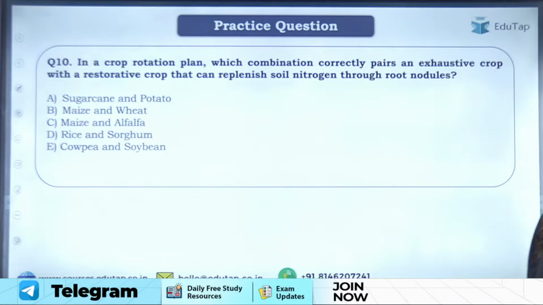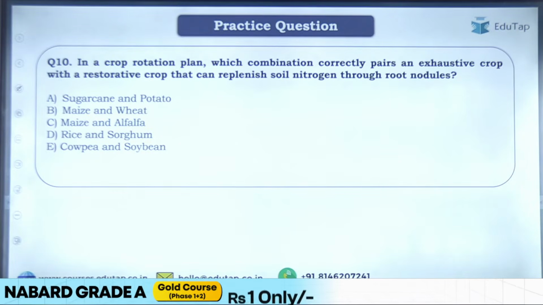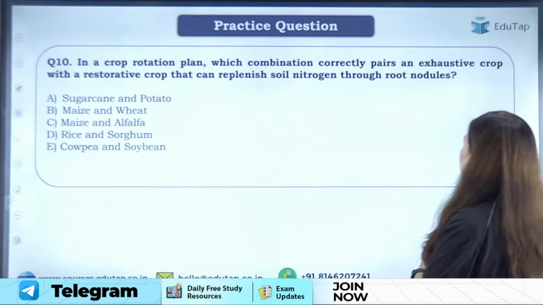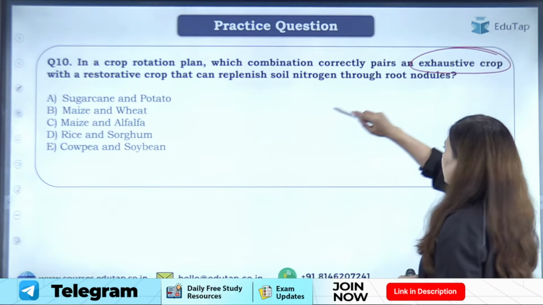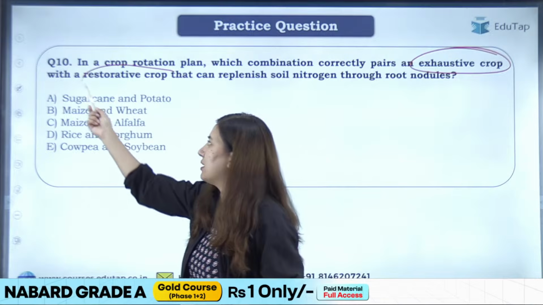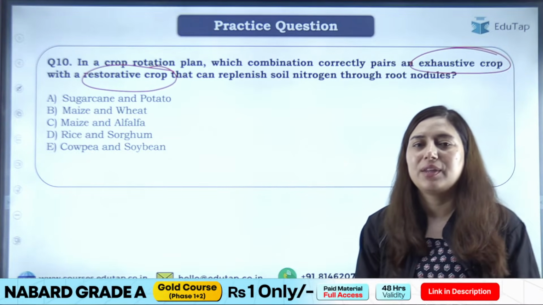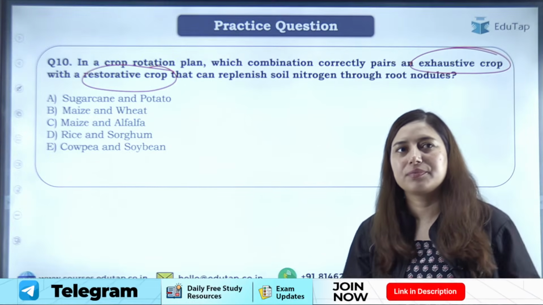So the next question is, in a crop rotation plan, which combination correctly pairs an exhaustive crop with a restorative crop that can replenish soil nitrogen through root nodules? So for this, we have to first understand the meaning of exhaustive and restorative crops. Okay? Please solve this question. Let me know the answer. After that, I'll explain the concept to you and then we'll move ahead.